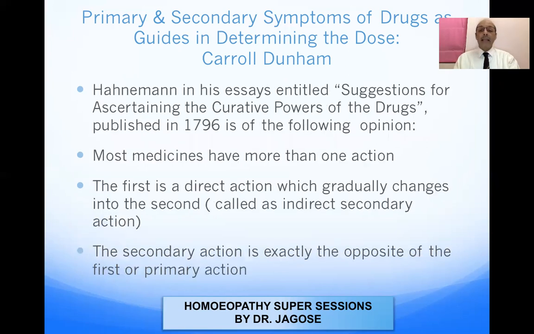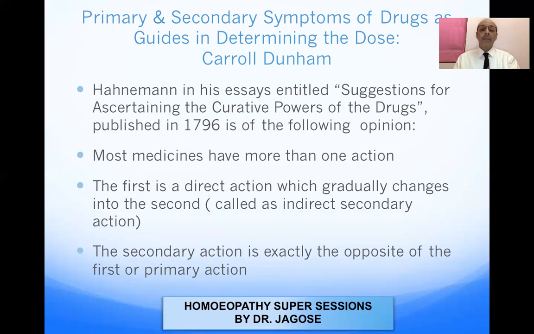Hahnemann, in his essay entitled Suggestions for Ascertaining the Curative Power of Drugs, published in 1796, is of the following opinion. Most medicines have more than one action. The first is a direct action, which gradually changes into the second, called the indirect secondary action.